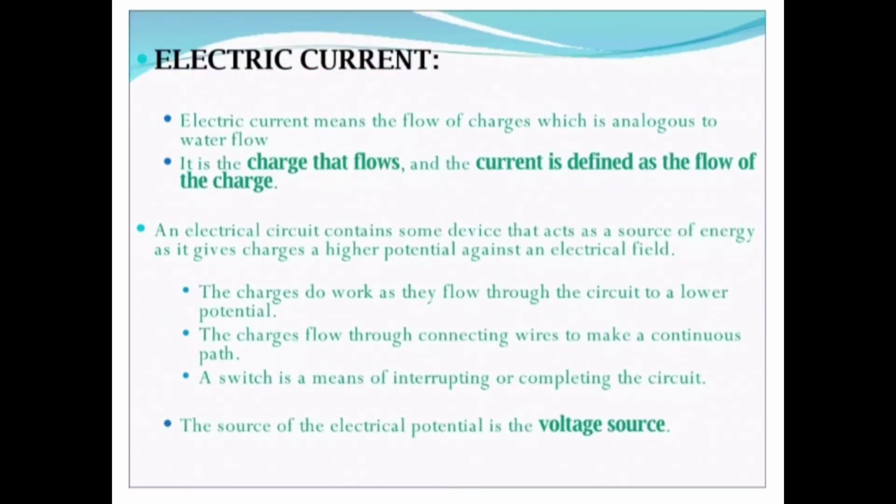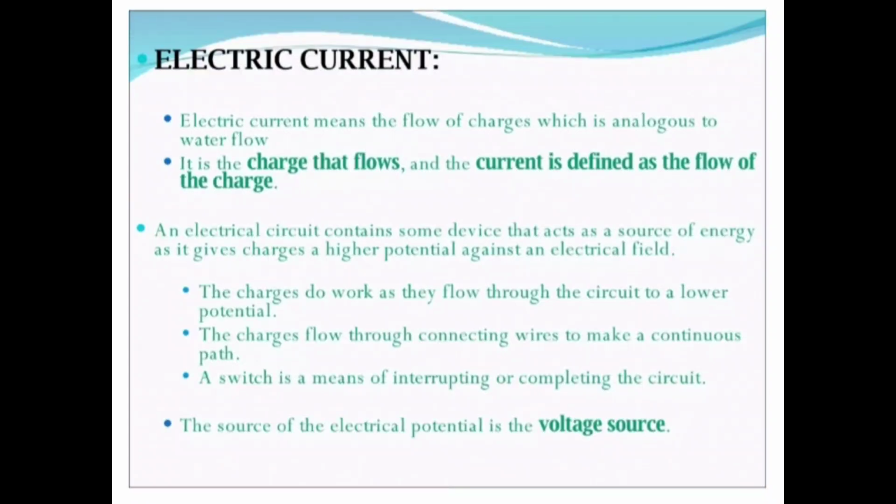Electrical current. Electrical current means the flow of charges, which is analogous to water flow. It is the charge that flows, and the current is defined as the flow of the charge. The electrical circuit contains some device that acts as a source of energy, as it gives charges a higher potential against an electrical field.